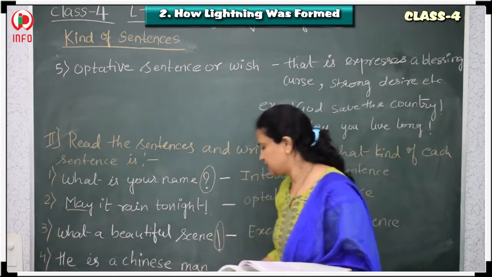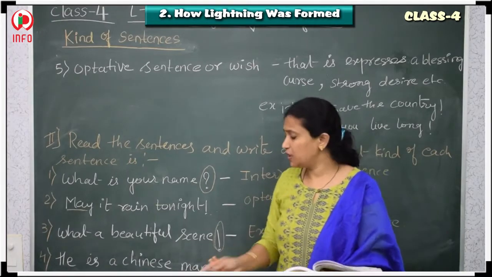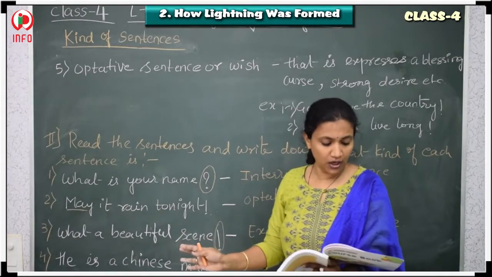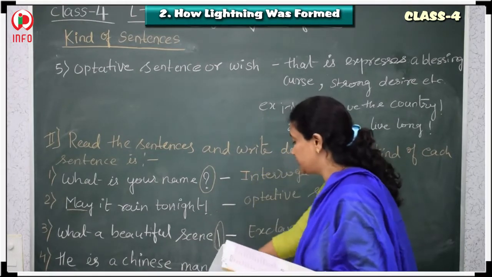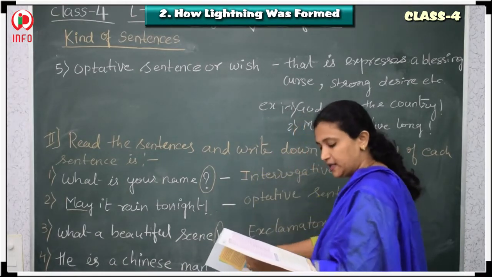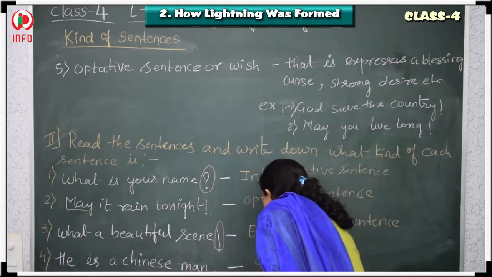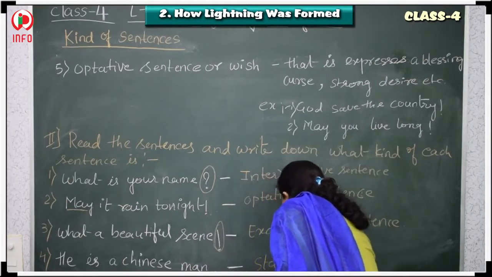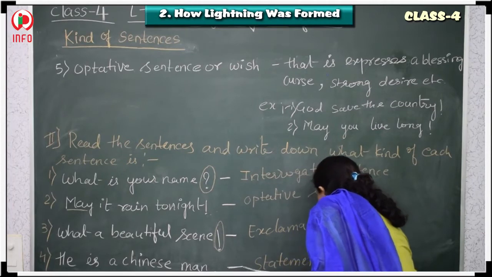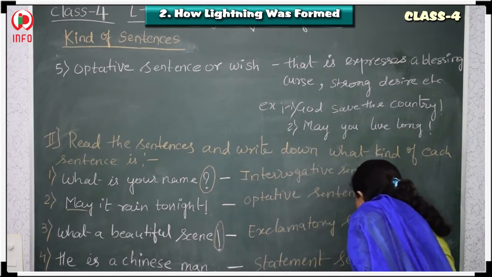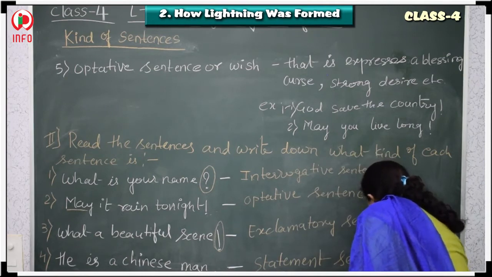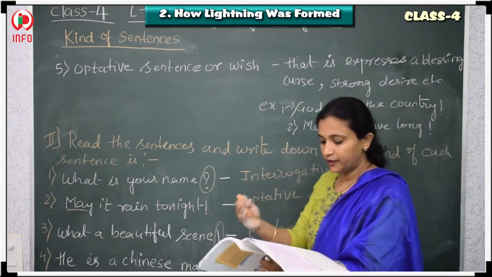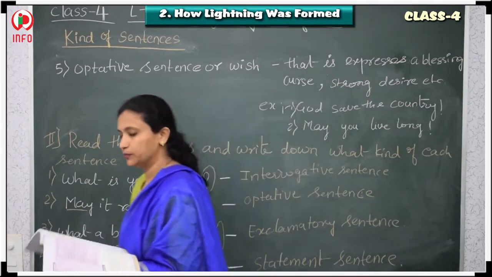He is a Chinese man. So, what was the first sentence? It is a simple sentence. So, what do we call a simple statement? A statement sentence. So, this is a simple sentence. That is the reason this is a statement sentence. Done with this, children? So, we will go for the next example now.